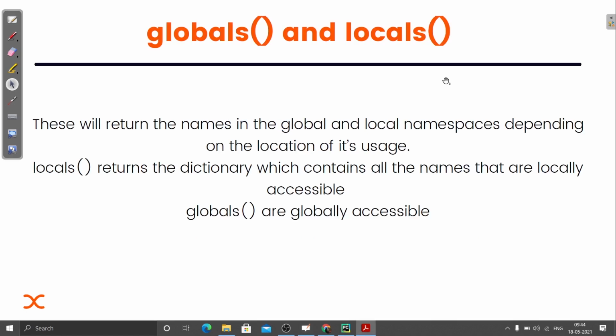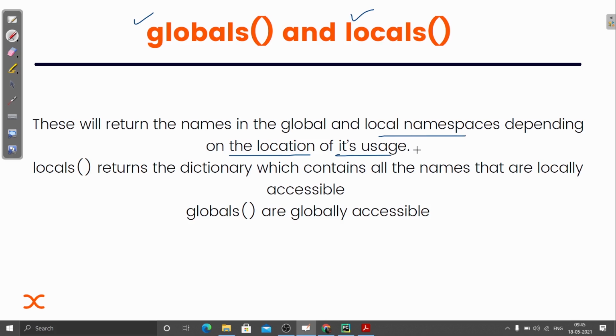And let's just see how we can find out what are the variables that are defined globally and what are the variables and functions that are defined locally. These are some built-in functions that we can use to identify that. These will return the names of the global and local namespaces, depending on the location of their usage.